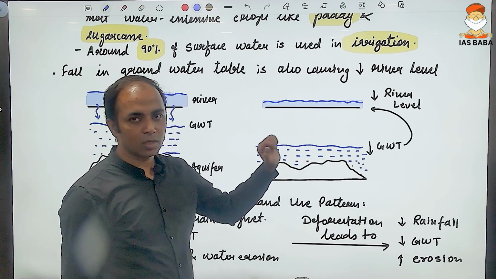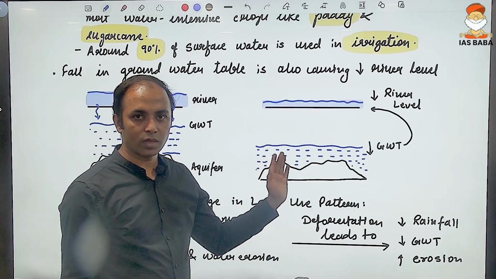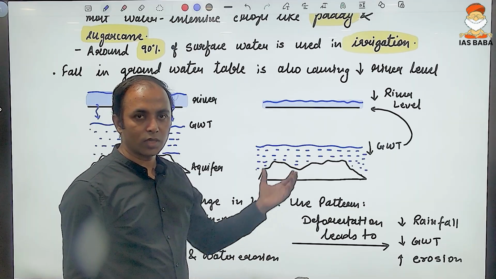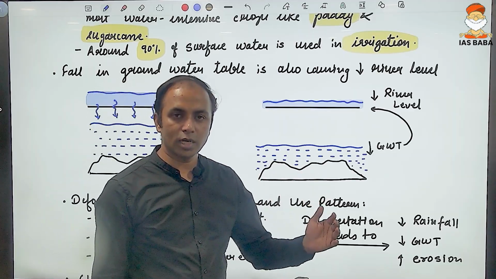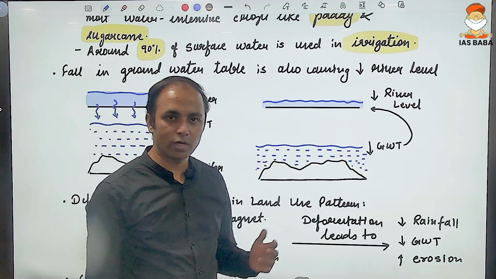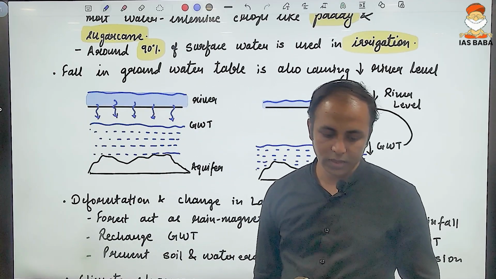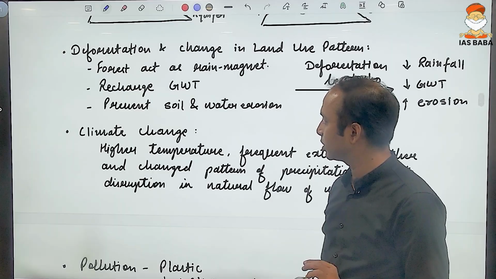For the conservation of groundwater, several initiatives are in process. For example, Atal Bhujal Yojana is there for the conservation of groundwater. Then less water intensive crops should be grown, rain fed crops, especially millets. And knowing the significance of millets, 2023 was declared as the International Year of Millets.